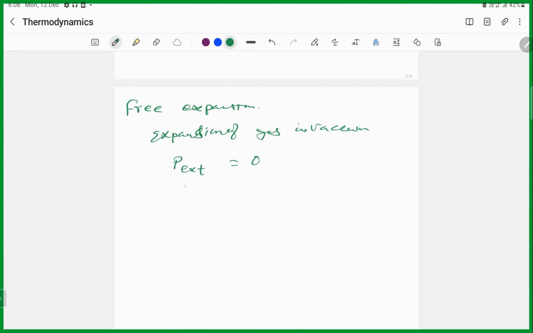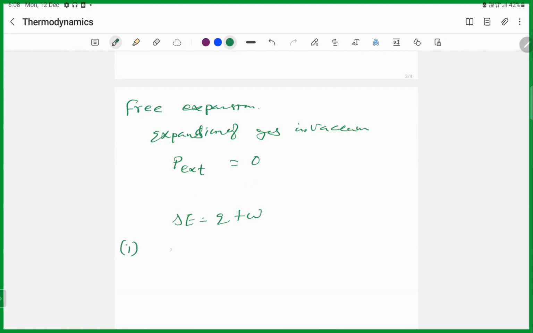So no work is done during the free expansion. So W is 0. So whether the process is reversible or irreversible, the P external is 0, then delta E is equal to Q plus W. So now we tell the W is 0, then delta E becomes based on the Q, correct? So no work is done during the free expansion of ideal gas. So the P external is 0.